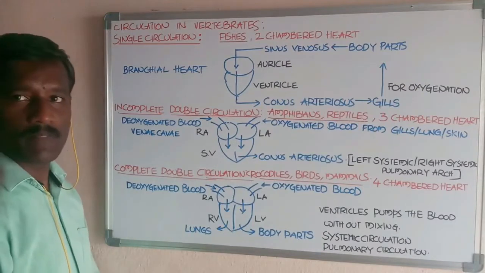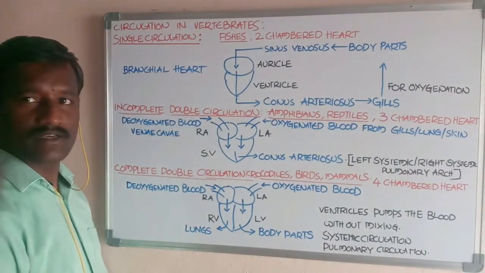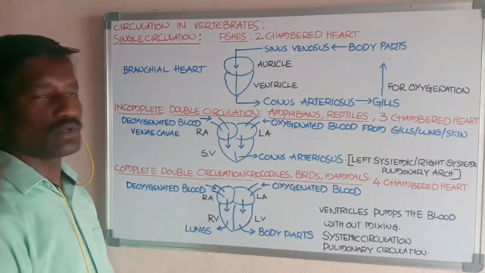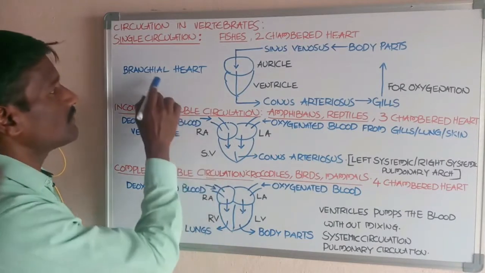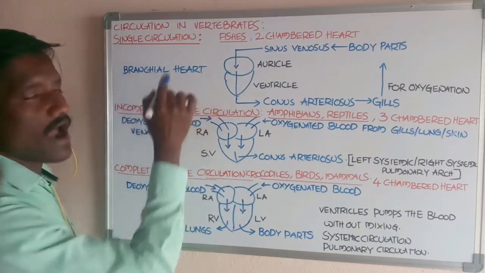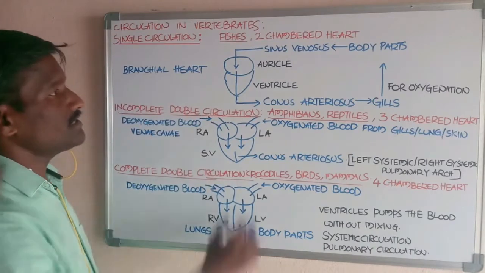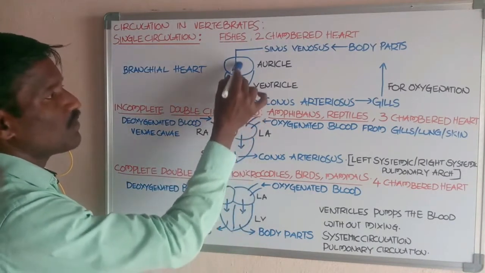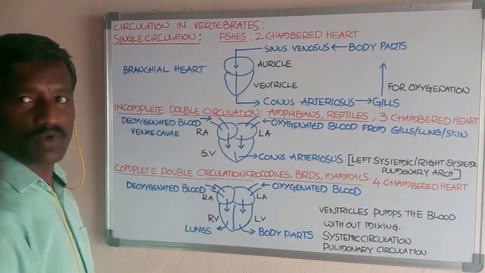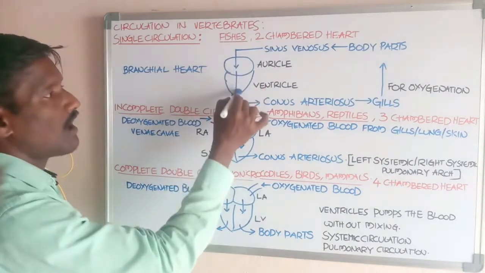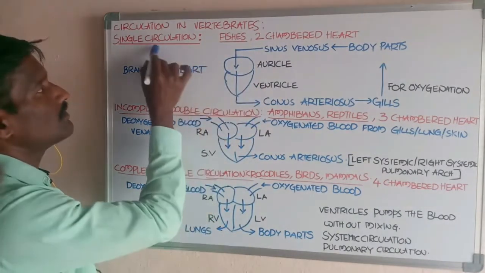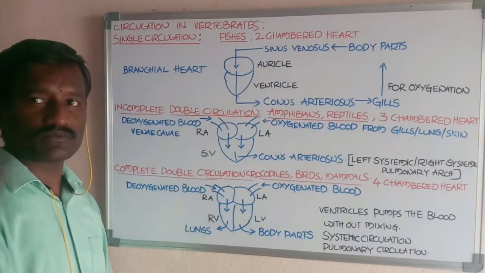The blood is supplied from the heart to the gills, hence this heart is called a branchial heart. Next, the blood flows only once through the heart, so it is called single circulation.